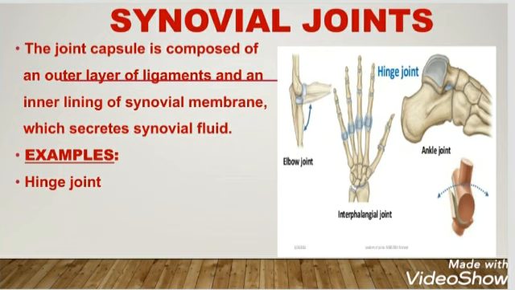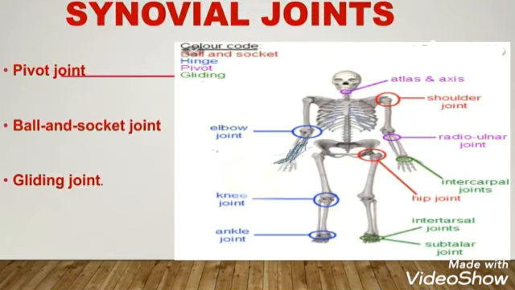First example is the hinge joint. As you can see in the diagram, the examples of hinge joint are elbow joint, interphalangeal joint, which is present between the phalanges, and ankle joint, because these joints allow movement back and forth. Second example of synovial joint is the pivot joint. These joints allow rotatory movement, unlike hinge joint which allows back and forth movement.